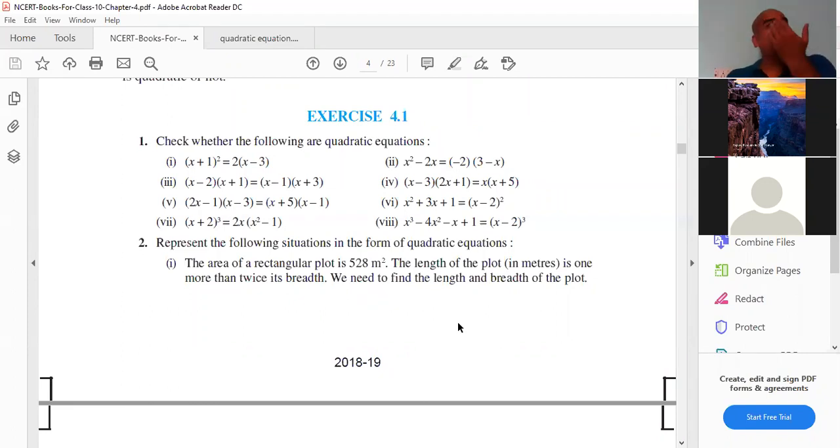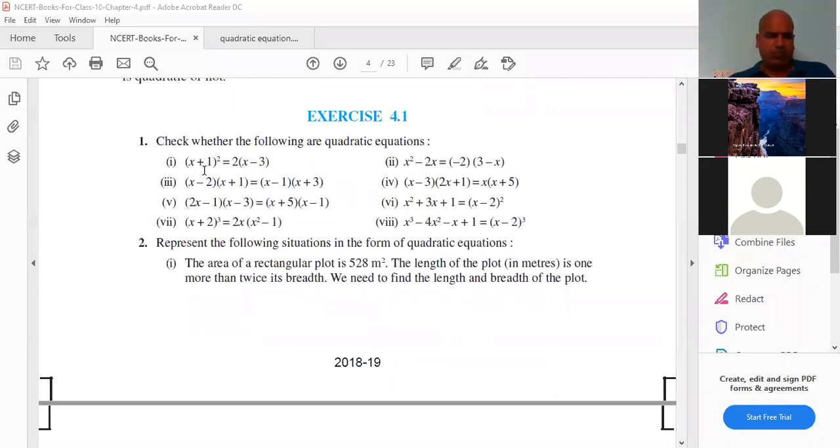So we need to find length and breadth. If it is a linear equation sum, we can suppose length x, breadth y. But it is a quadratic equation. But in the exam, sir, you can do by any way. You can do by linear equation form or you can do by quadratic equation method also, no problem. Nobody will ask. Just you have to find. That's why here no heading is kept.